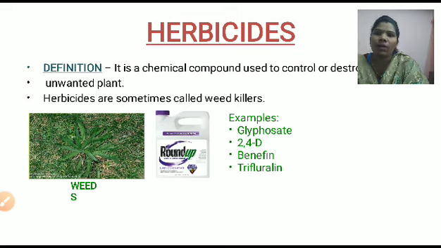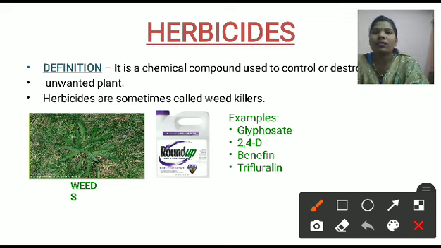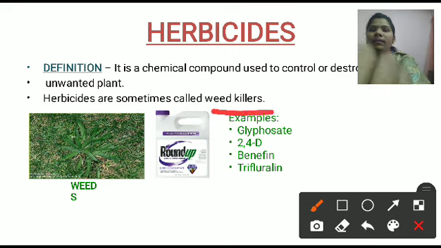Let's start our topic, herbicides. The proper definition is that herbicides are chemical compounds used to control or destroy unwanted plants, that is herbs and weeds. These herbicides are sometimes called weed killers, because they are useful for killing the unwanted plants, that is the weeds.